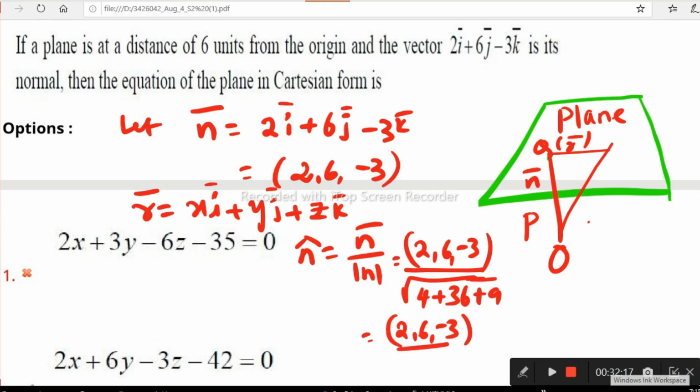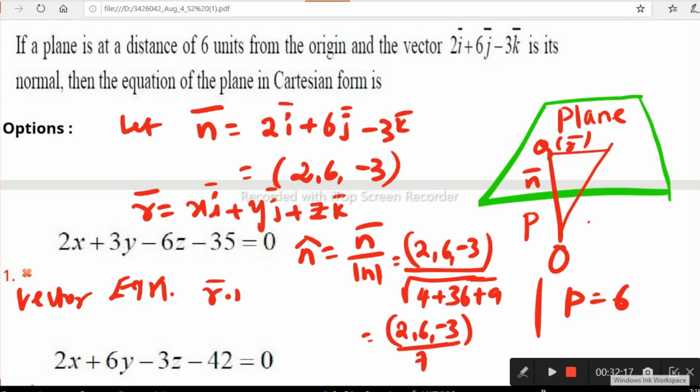That is 7. Okay, this is n cap. We know n cap, we know p. And p is the distance from the origin to the plane, given as 6 units. For this we have to recollect a formula. I am writing the vector equation of the plane here. The vector equation of the plane is r dot n cap is equal to p.